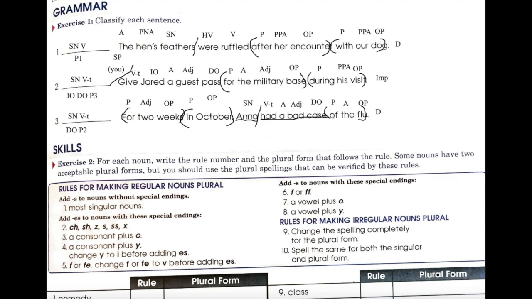So that's everything with the verb and after the verb, and sorry that the underlining is kind of bad there. And it includes the prepositional phrases that come first because we know that they're still part of the predicate, since they are describing when Anna had the bad case of the flu. All right, so that's all we have to do for sentence number 3.